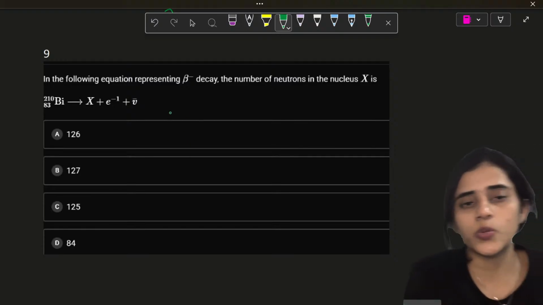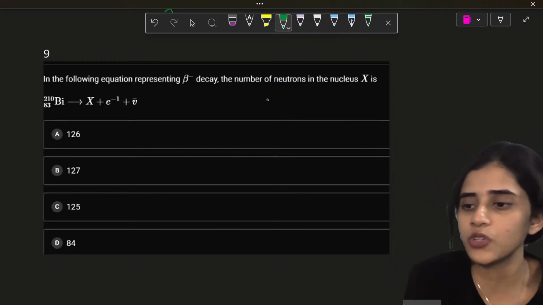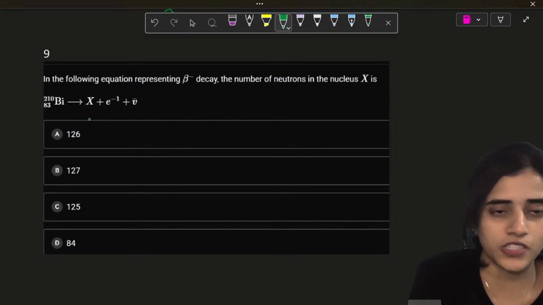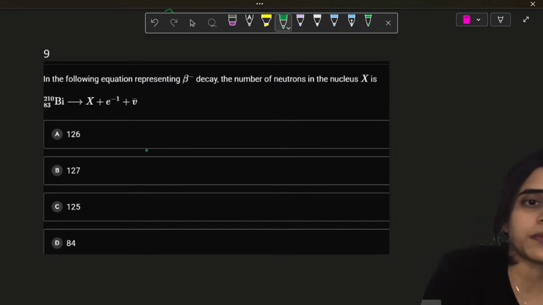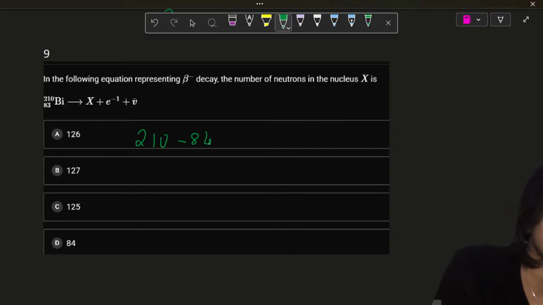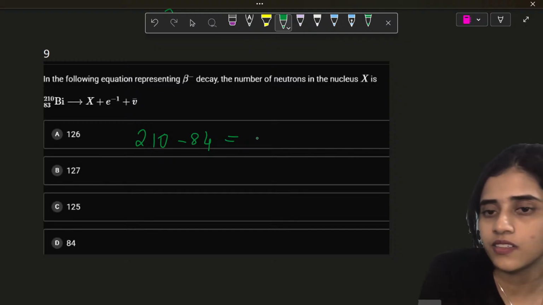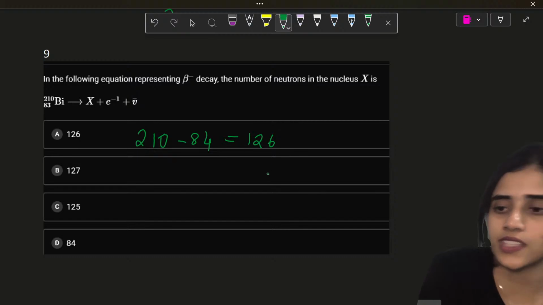So, in the following equation representing beta decay, the number of neutrons in the nucleus X is this much. Okay. So, the beta decay reaction is given to you. So, what is the answer here? 210 minus, what would it be? It would be 210 minus 84, which is 126.